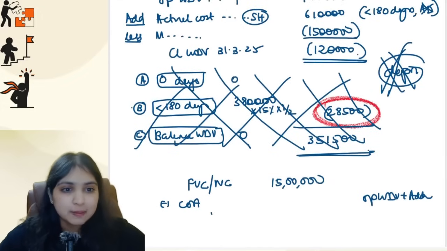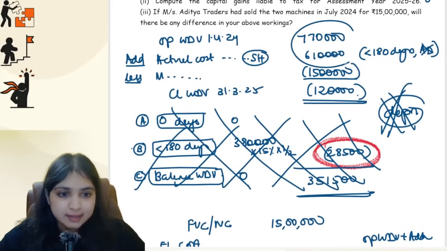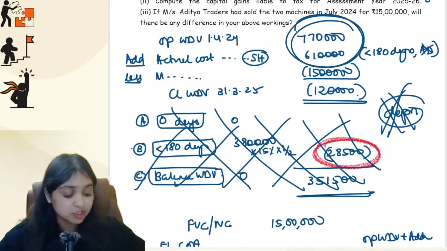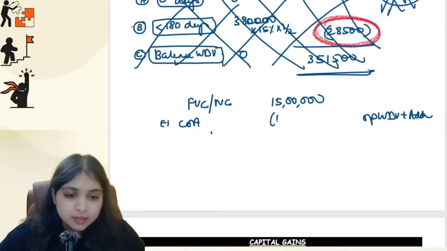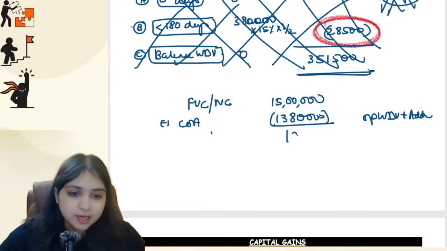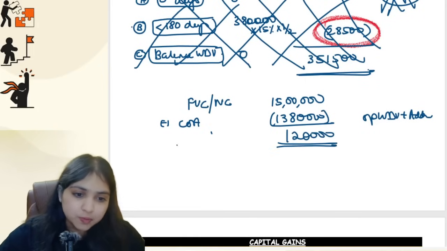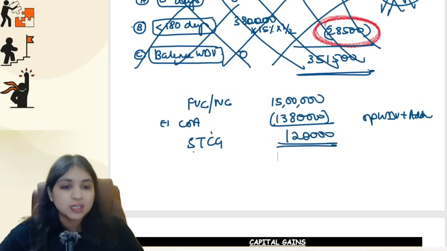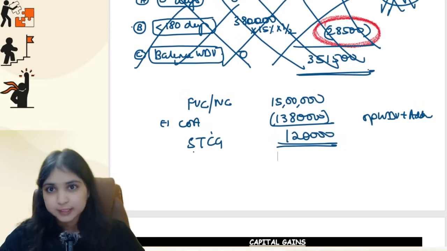So what is your opening WDV over here? 7,70,000. 7,70,000 plus 6,10,000 additions, 13,80,000. This will become your cost of acquisition. What's your net number now? Your net number is 1,20,000. This will become your STCG. Always short term only. A depreciable asset will always be short term only. We don't care about the period of holding.